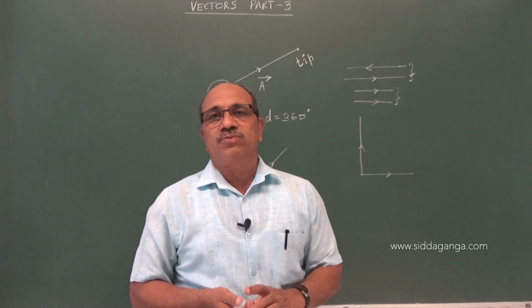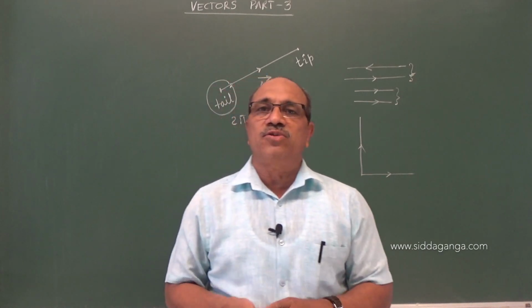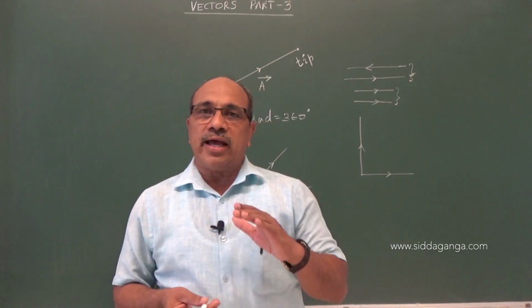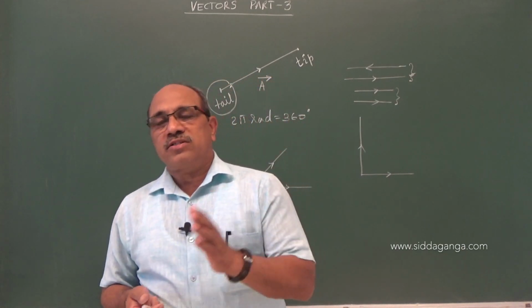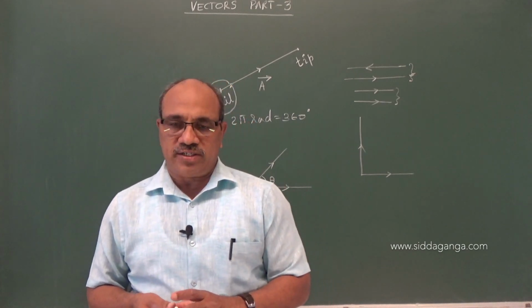Now from this we enter today's class. We have to discuss some more types of vectors and the actual entry into vector algebra, where we have to see the addition, subtraction and multiplication of vectors. Let us see that.